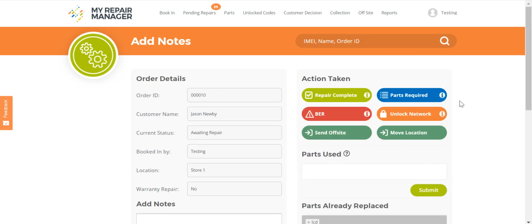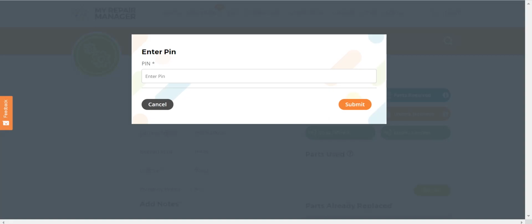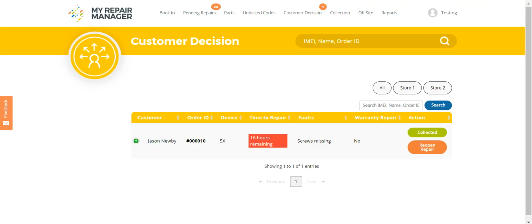If you find that a repair is beyond economical repair, then you can click the abbreviated button here. You'll then be prompted to enter your PIN. After submitting this, the device will move to the customer decision page. You'll then be able to contact the customer and they can come collect the device. If you need to reopen the repair, you can also do so here.